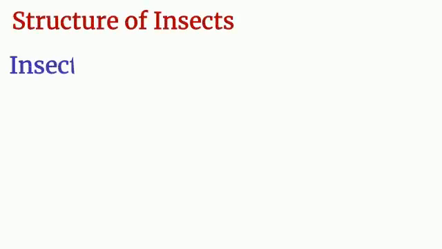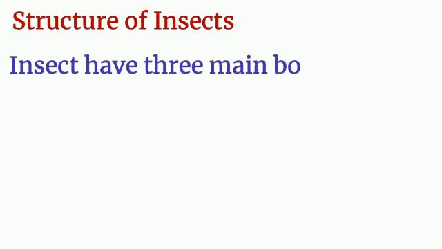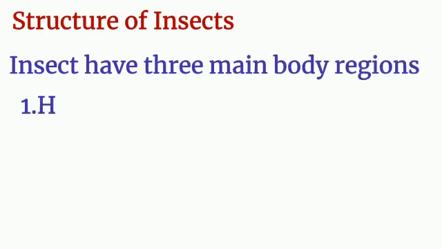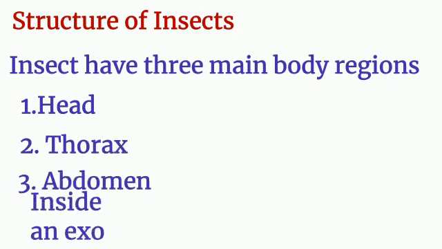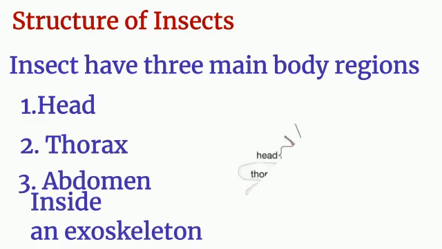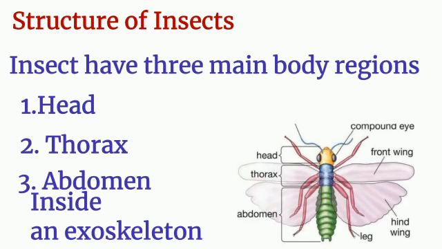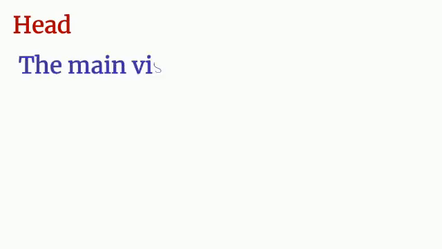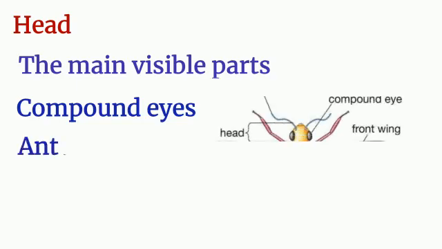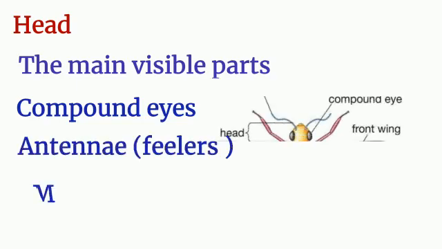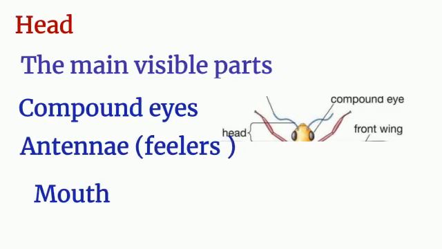Structure of the insects. Insects have three body regions. They are the head, the thorax, and the abdomen. All the parts of the insects are inside the exoskeleton. First we will learn the head. The main visible parts on the head are the large compound eyes, the antennas, palps, and then mouth parts.